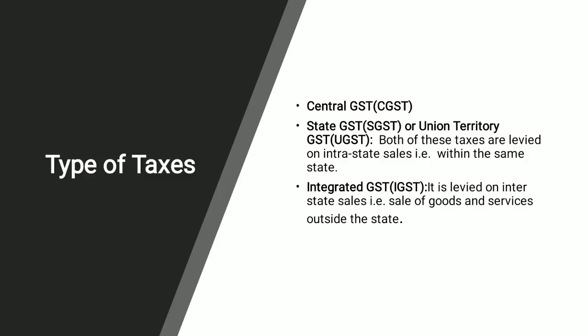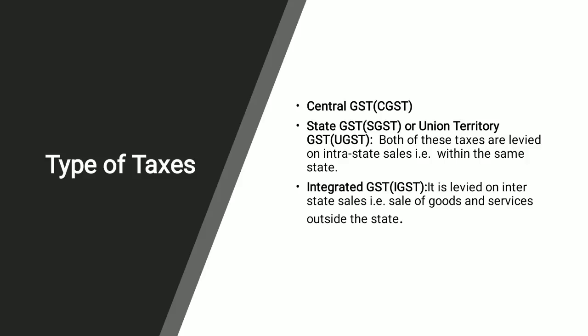IGST is levied on the interstate, meaning when the goods and services are supplied outside the state. There is one more thing I want to clear about the rate. I am giving one example here: GST is 12%. When it is 12%, it means the IGST is to be applied at the rate of 12%.